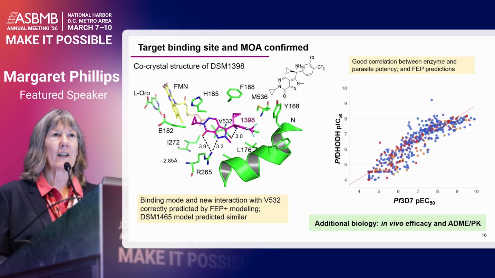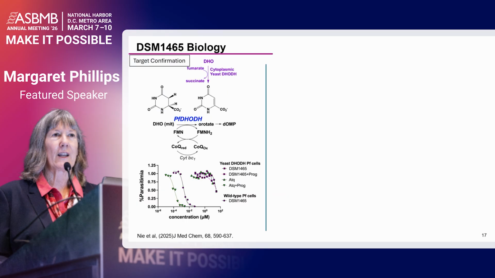But we have an additional trick where we have a cell line that expresses the yeast DHODH, which is a soluble form of dihydroorotate dehydrogenase, in the parasite. And we can use that to rescue inhibition by compounds in our series. So if we remain on target, this strain should be resistant. And that's indeed what we see in the case of 1465 and other compounds from the series. So we know we're targeting DHODH in our cell killing.